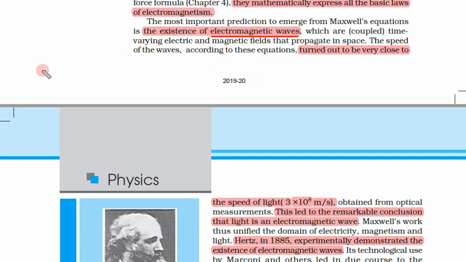Similarly radio waves, different types of transmission waves, all are electromagnetic waves, which are coupled time varying electric and magnetic fields that propagate in space. So what is the meaning of this line? They have coupled time varying electric and magnetic fields that propagate in space.